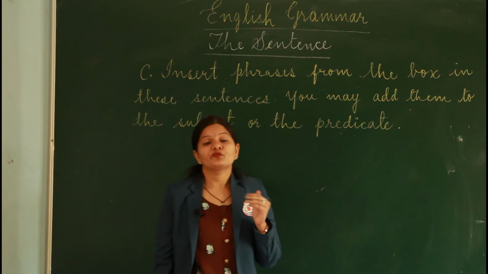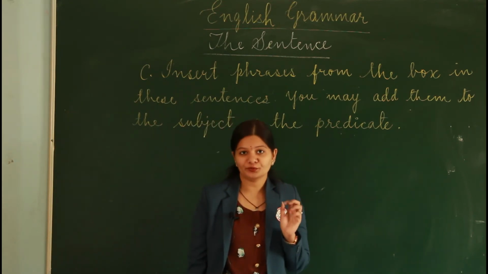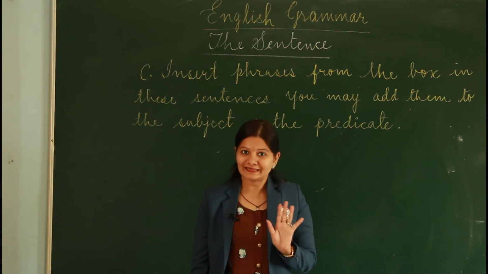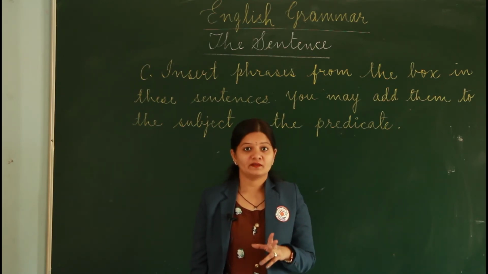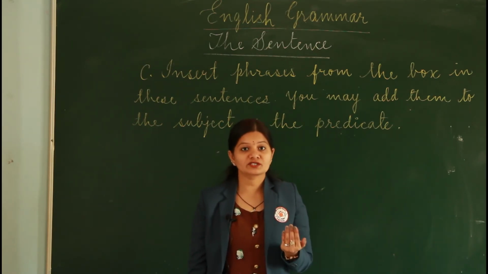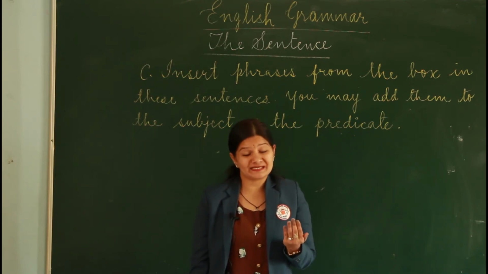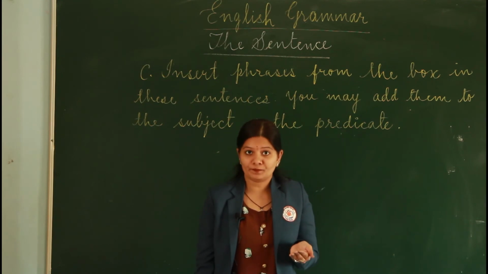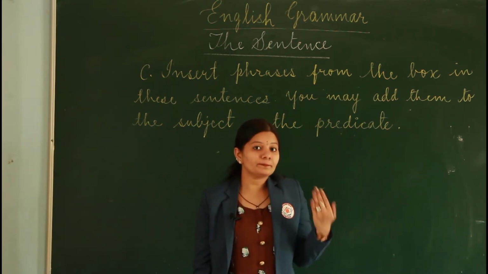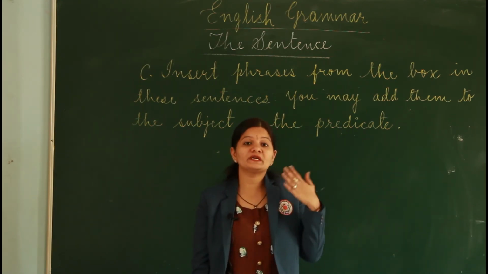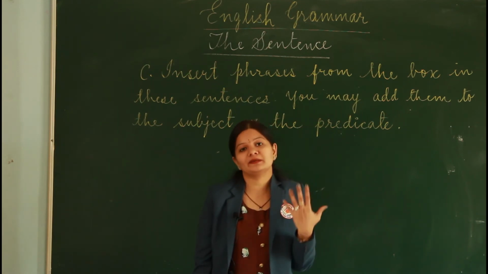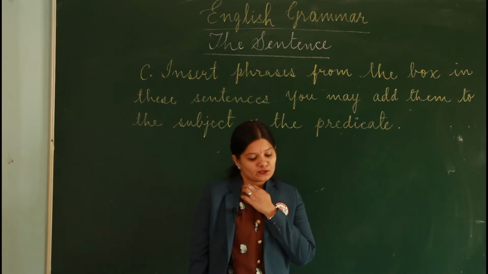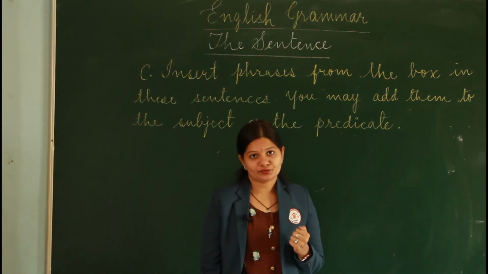Yes, phrases are just a group of words which are grammatically arranged in an order. However, they do not make a complete sense on their own. They need to be in the sentence to give you a complete meaning. Okay children? So it says near the church.